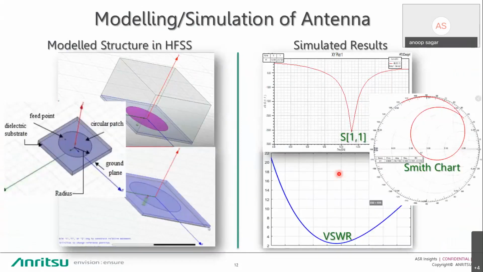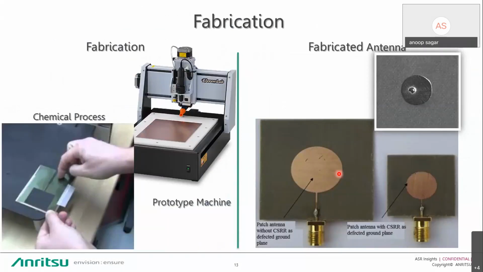After modeling your structure and simulation, you have to fabricate, using a PCB prototype machine or a chemical process method, again based on resources available with you. So this is your fabricated antenna. This is the circular patch antenna. This is your feeding point.